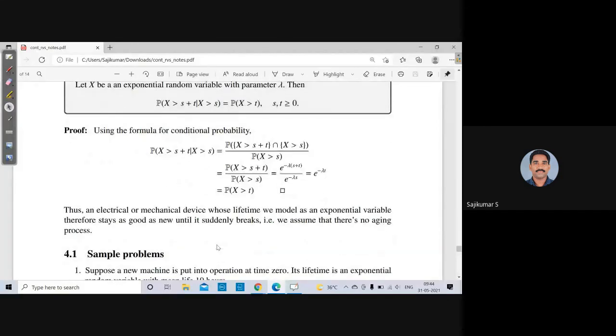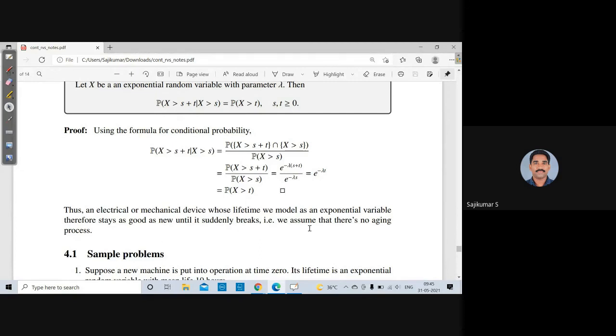Let X be an exponential random variable with the parameter lambda, then P of X greater than s plus t given X greater than s is equal to P of X greater than t, where s and t are positive. That is a simple proof of the memoryless property. Thus an electrical or mechanical device whose lifetime we model as an exponential variable stays as good as new until it suddenly breaks.